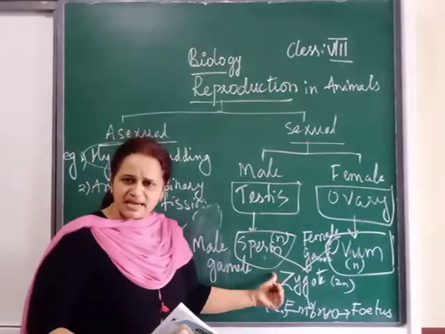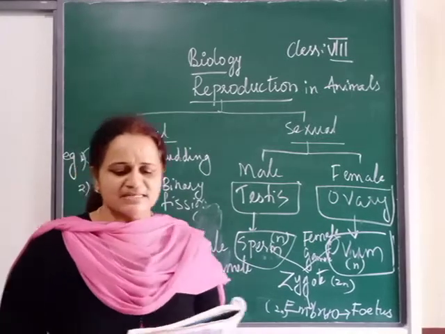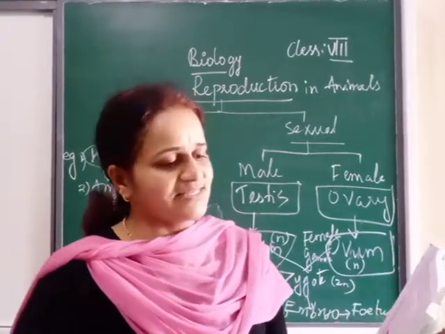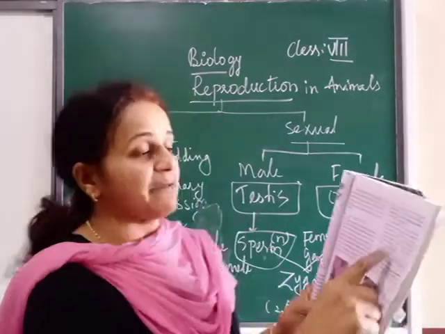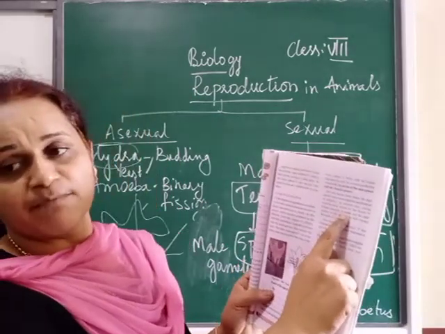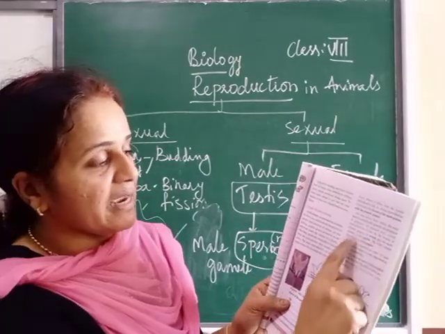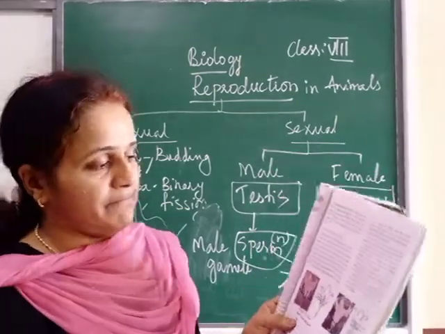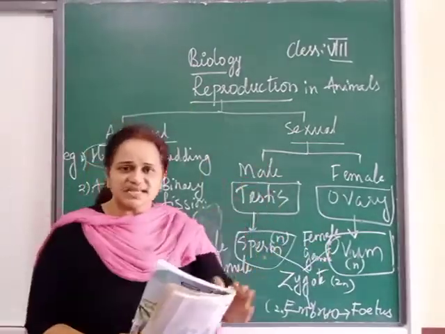Next paragraph: the female gamete is the ovum, underline. Female gamete or ovum, male gamete or sperm. The male gamete and female gamete fuse and you get one body.